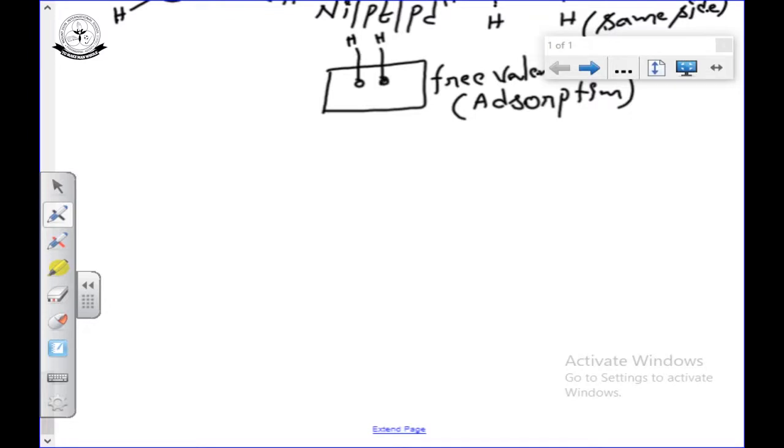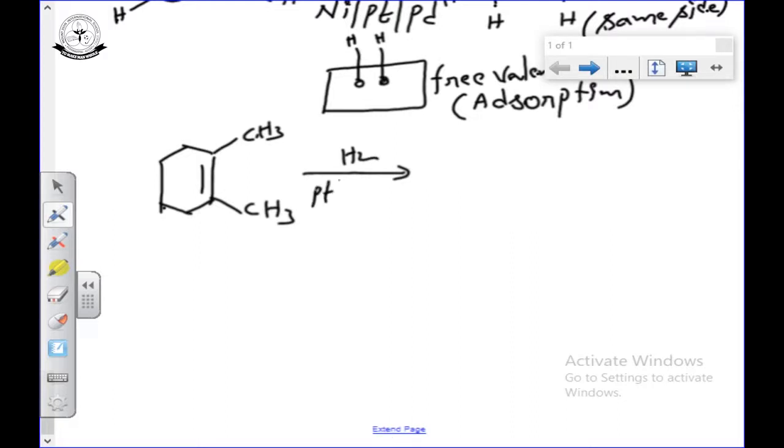See, I am going to give you another example, as they may ask in competitive exams. We are going to add hydrogen in presence of platinum or palladium or nickel. So use syn addition and tell me the answer. Syn addition means, for suppose, you have to decide whether CH3 will be above the plane or below the plane. Generally we write it like this, that is above the plane, CH3.